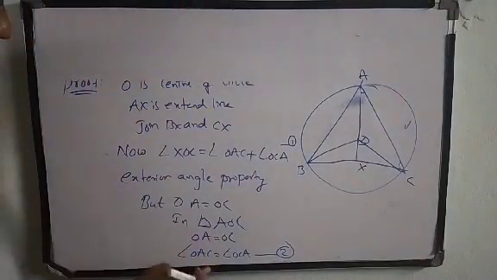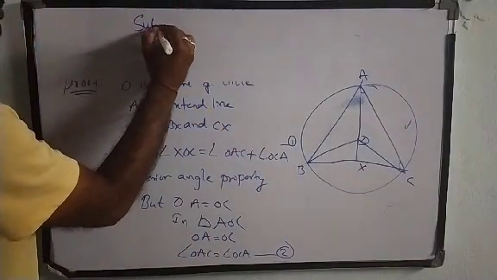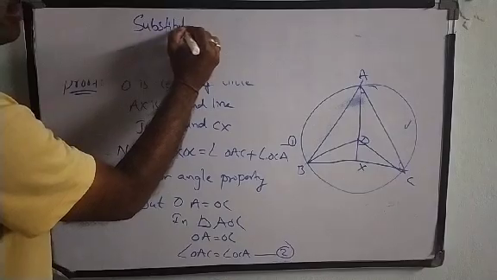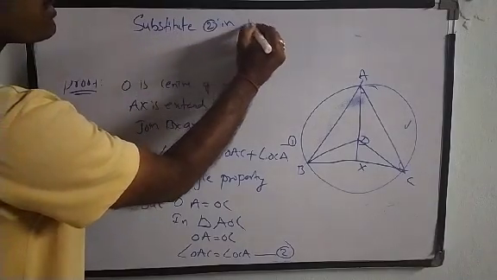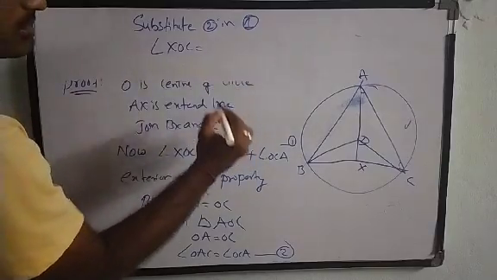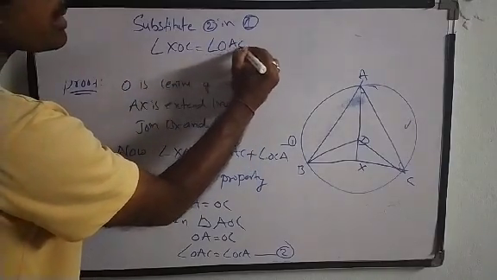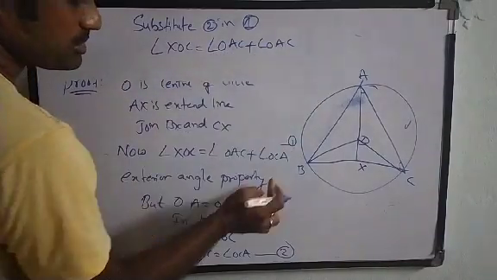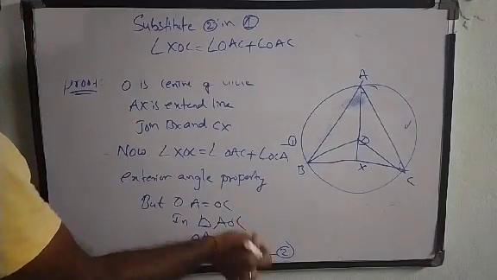Now, substituting in the first equation, we get angle XOC is equal to angle OAC plus angle OAC. Why? Because instead of OCA we can write OAC, they are equal.